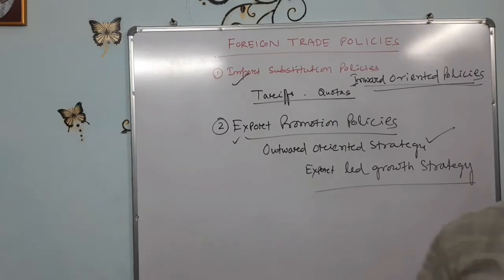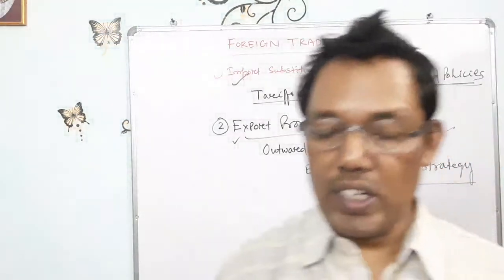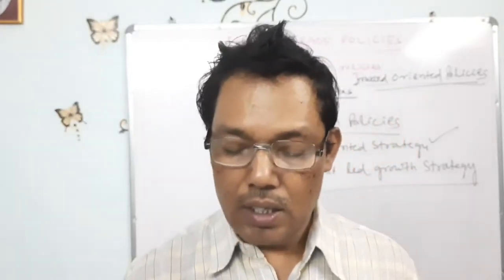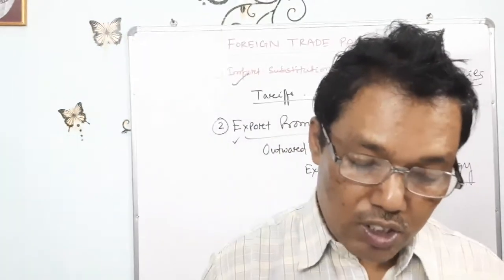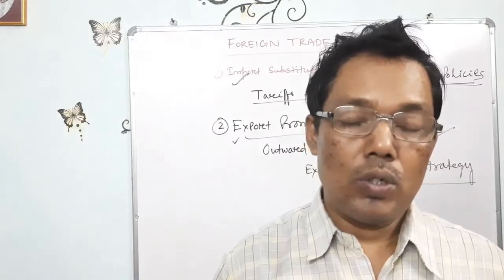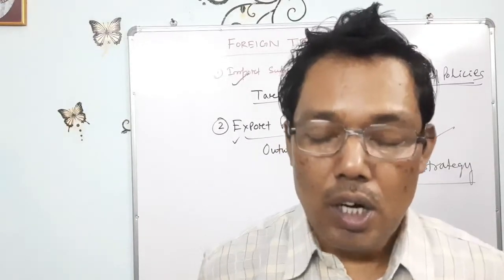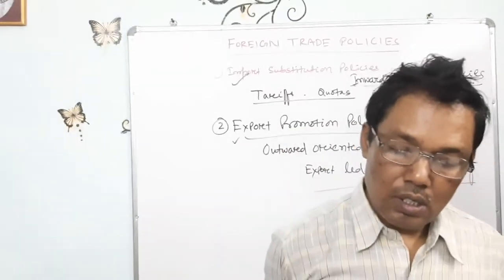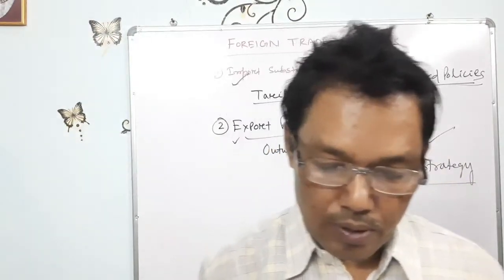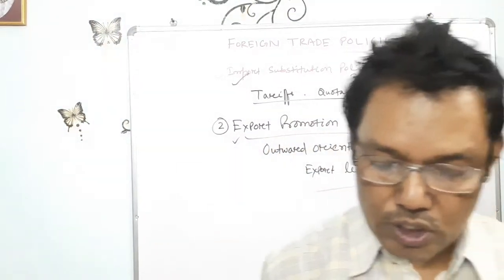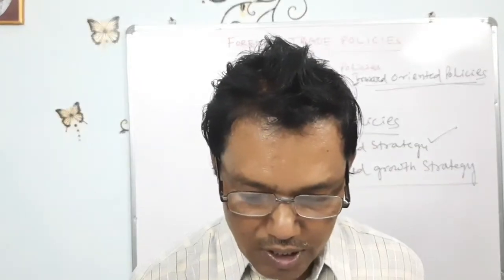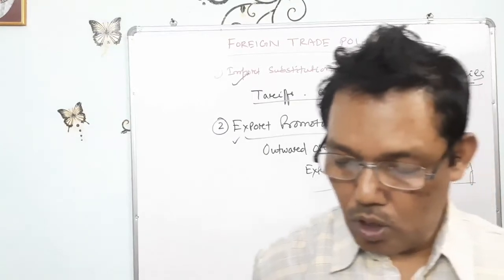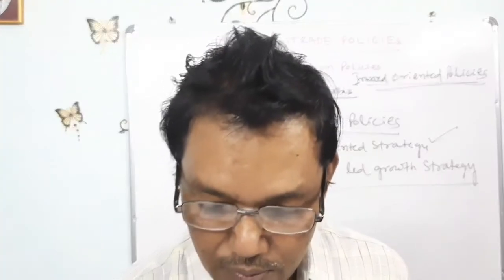So these are the different policies which are framed to restrict imports and to support the export of our domestic industries. As a result, there is a high rate of industrial growth, diversification of industrial structures, and opportunities for investment.